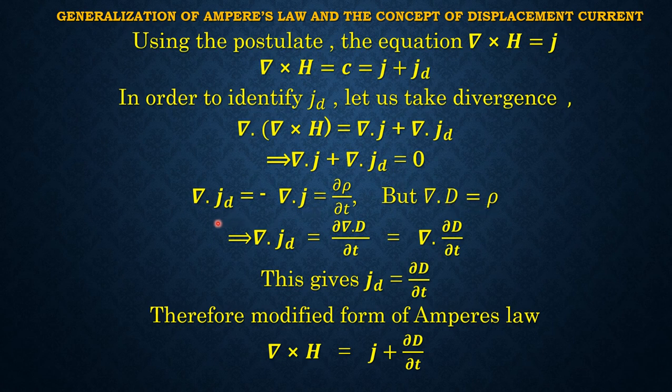That means divergence of JD is equal to del del T of D, as rho is equal to divergence of D, that's equal to divergence of del D del T. These two equations give us JD is equal to del D del T.